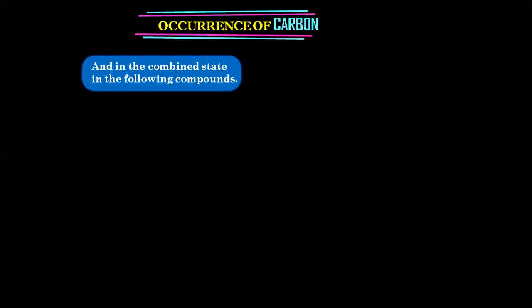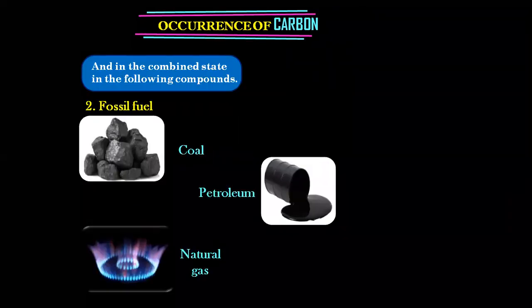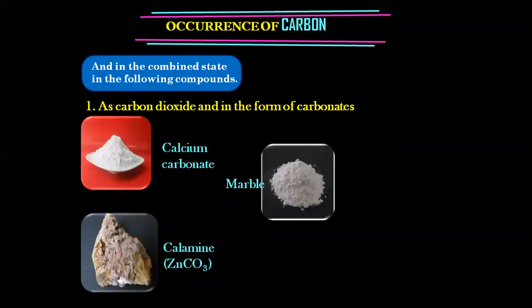So we'll quickly go through all the 4 points of combined state once again. The first here was carbon dioxide in the form of carbonates like calcium carbonate, marble, and calamine.